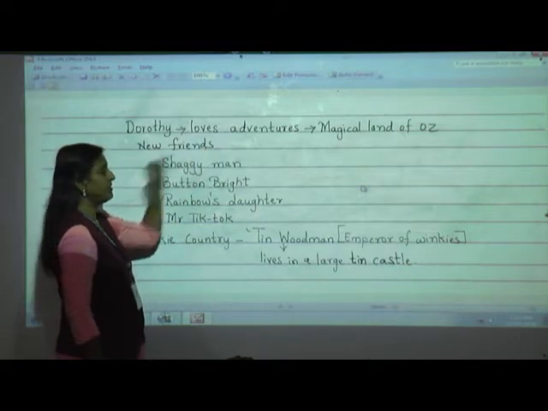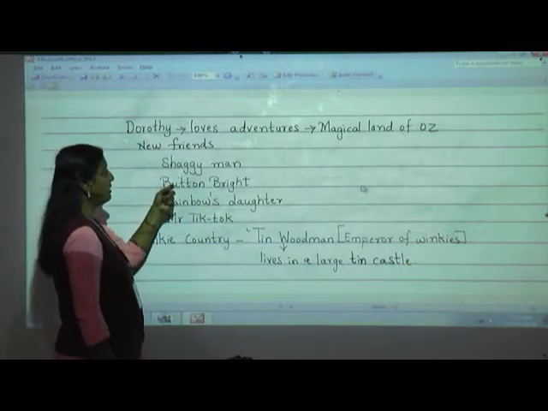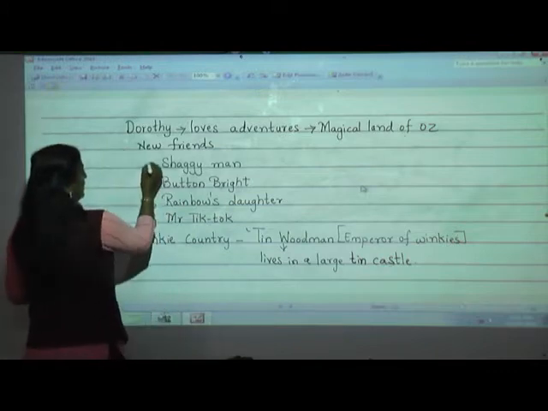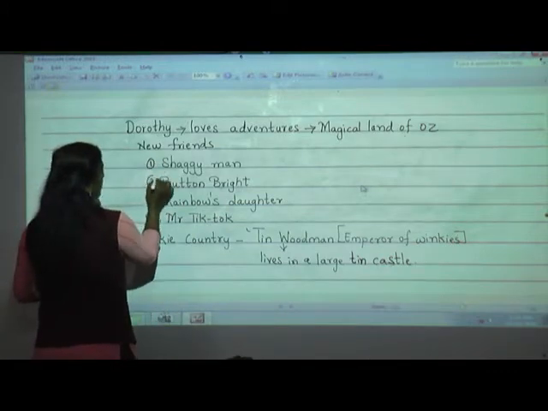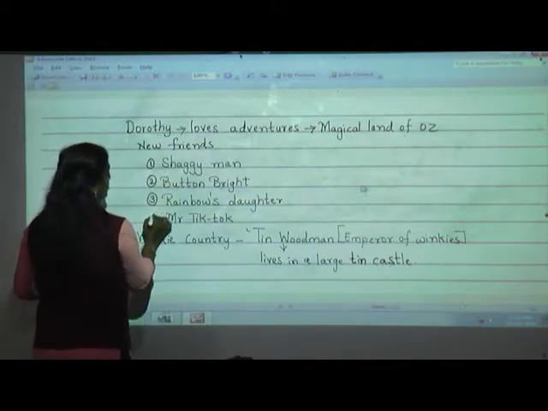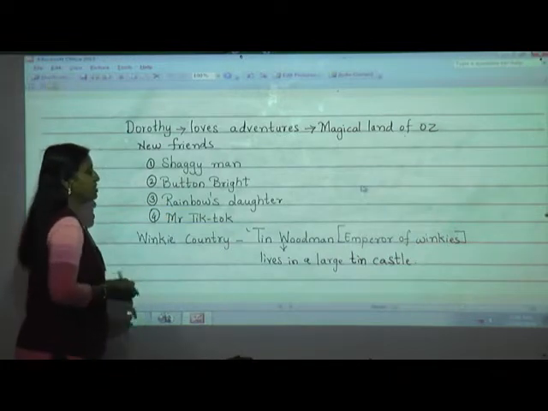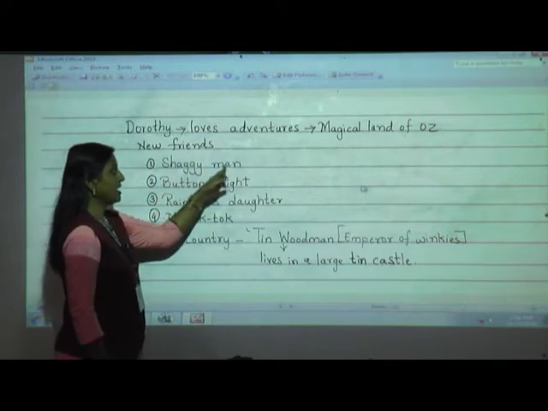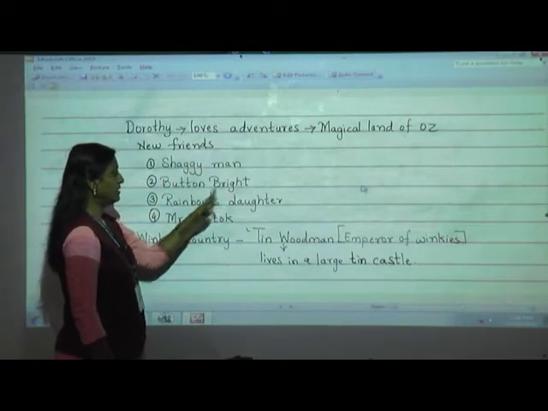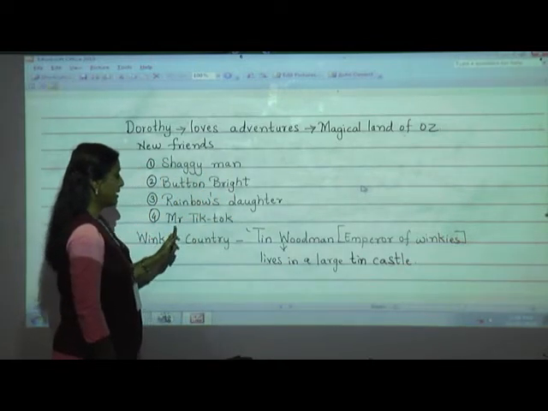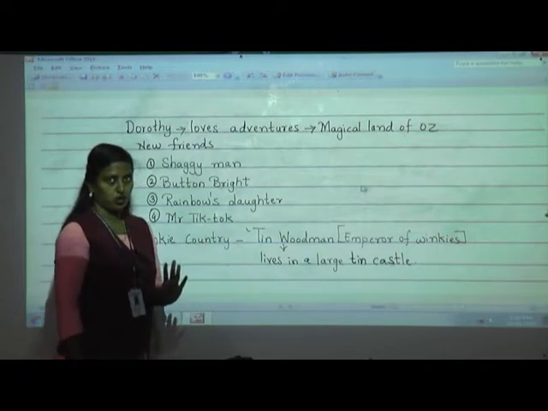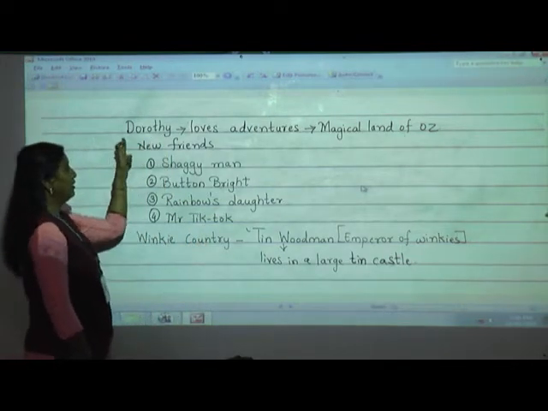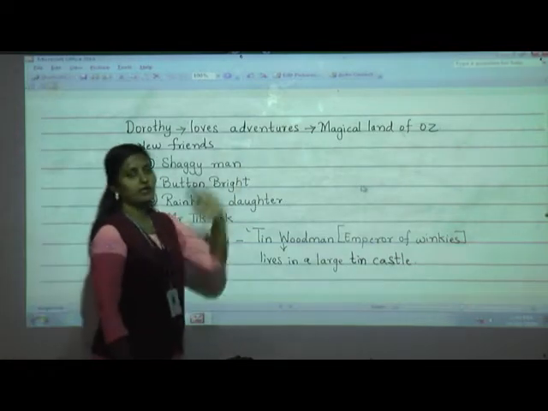So how many friends is she making? Shaggy Man, Button Bright, Rainbow's Daughter, and Mr. TikTok. How many friends has she made on her way to the magical land of Oz? Yes, she has made 4 friends. Again I'll repeat: Shaggy Man, Button Bright, Rainbow's Daughter, and Mr. TikTok. Now, along with these 4 friends, Dorothy is on her way to that land.